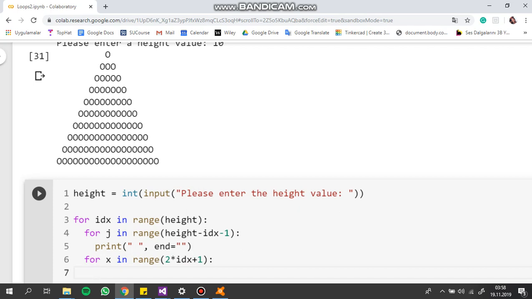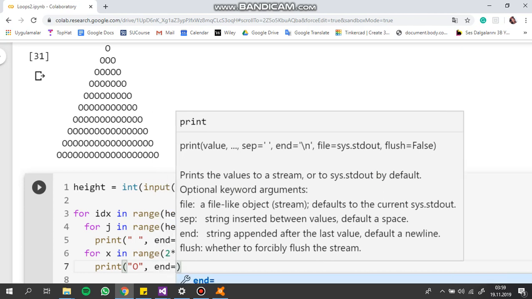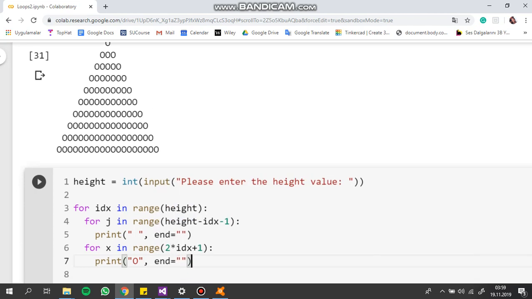Because I know that in each line I have 2 times idx plus 1 O's, and I'm iterating a loop that will run for 2 times idx plus 1 times, and each time of this for loop I'm putting just one O character. I'm printing an O, and after this O I don't want it to press the enter button because I want the O's to be adjacent. So again I'm saying don't press the enter button, and let's check our solution.